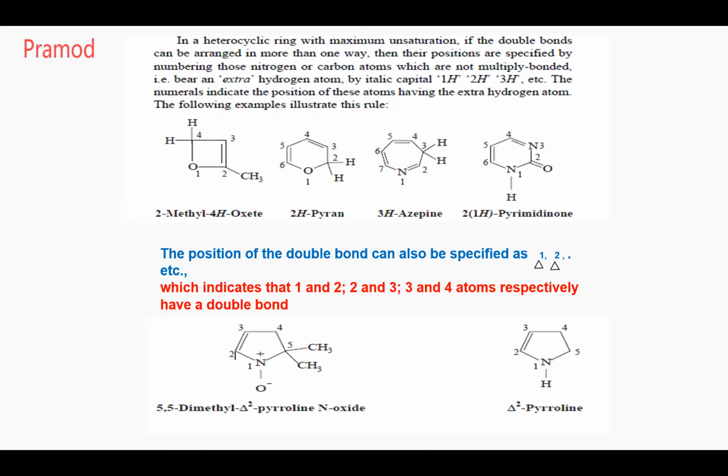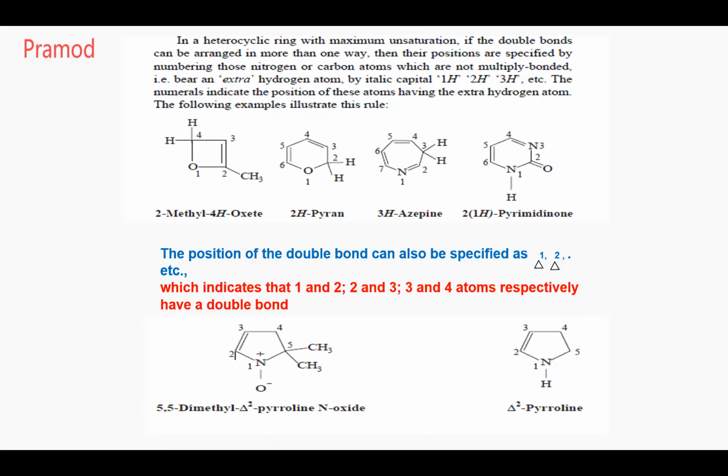You see, it is 5, 5, delta 2. Can you see it, everybody? Yes, sir. So you might get confused, sir, as we are going clockwise and again anticlockwise. Why? In this particular nomenclature, you are just giving emphasis to the double bond. When you go the other way, there is no double bond between the second and the third. The double bond is given first priority, then the alkyl substituent. That's why it is known as 1,2,5,5-tetramethyl delta 2 pyrroline N-oxide.